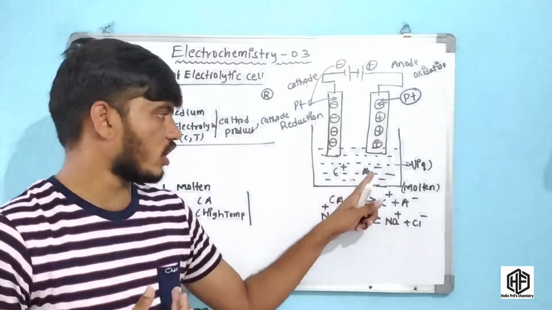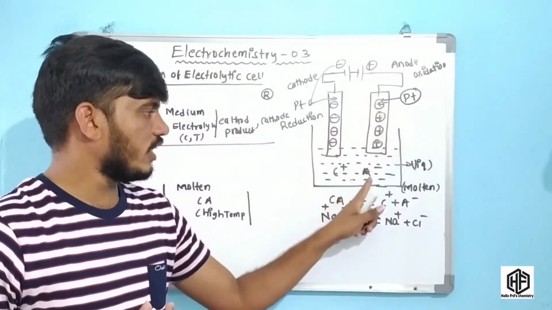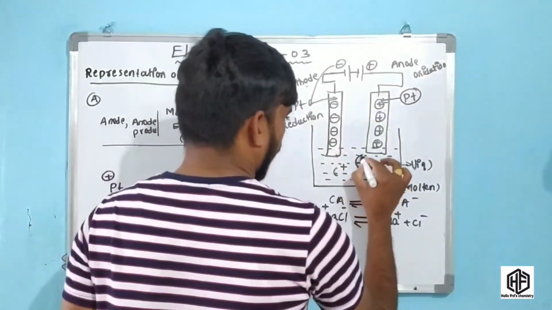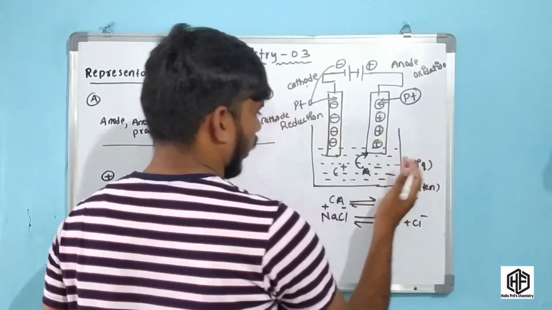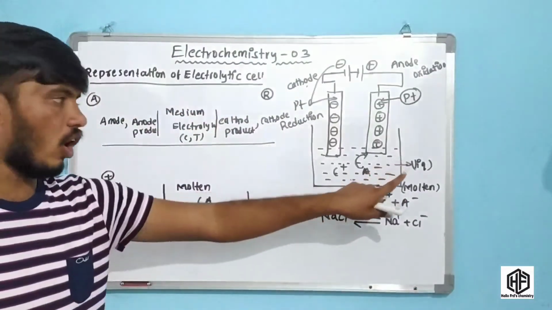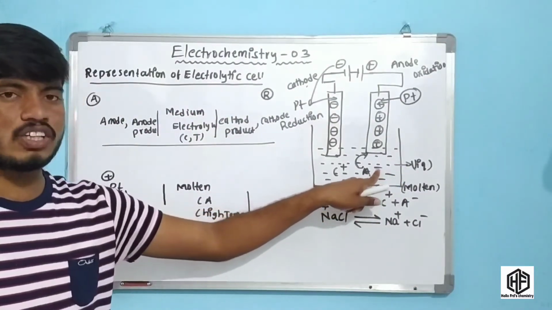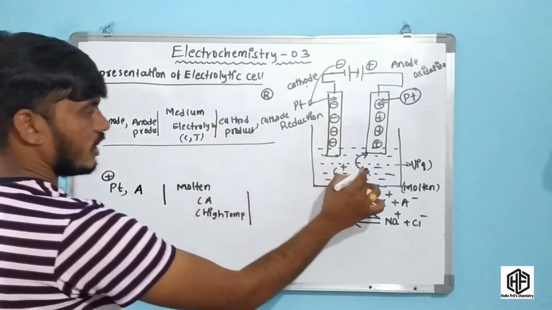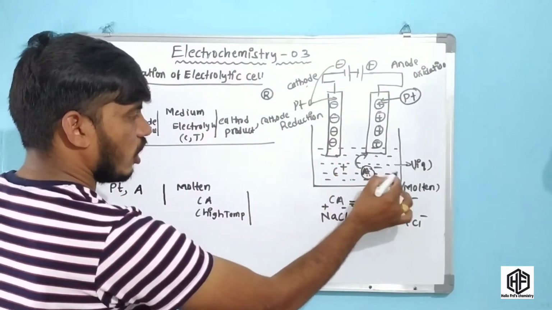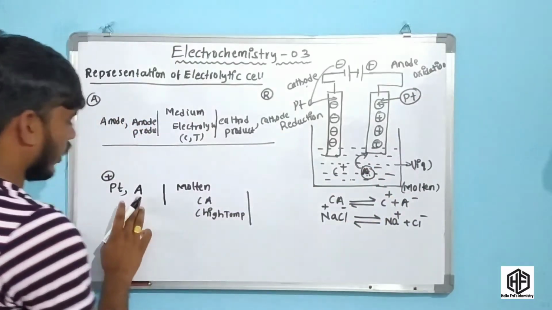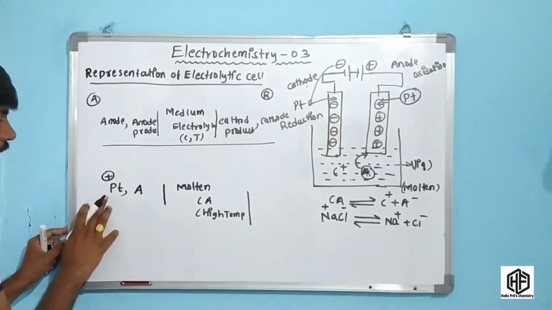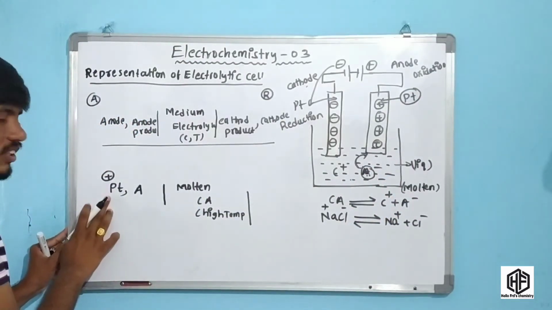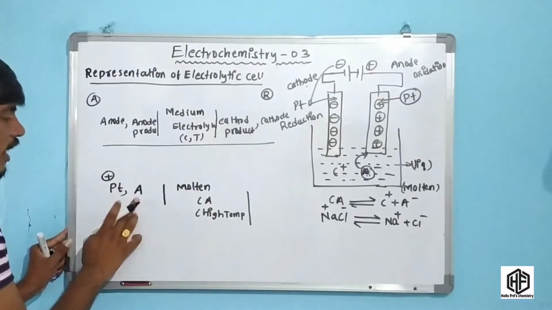The anion loses electrons to convert to the product, chlorine gas. So oxidation takes place. Platinum is the electrode on this anode side, and this is the product.